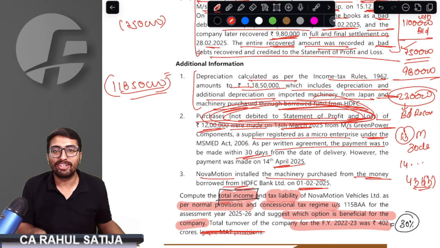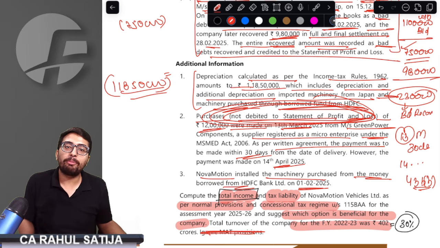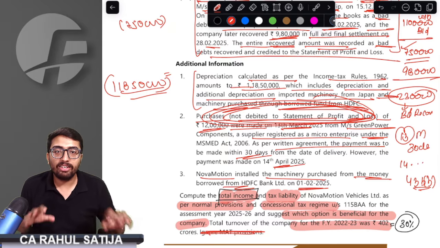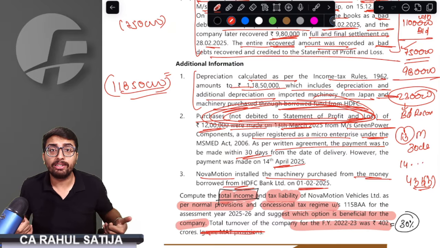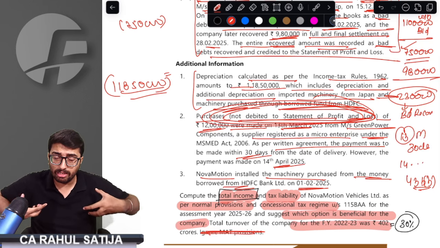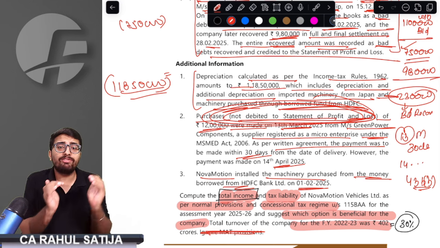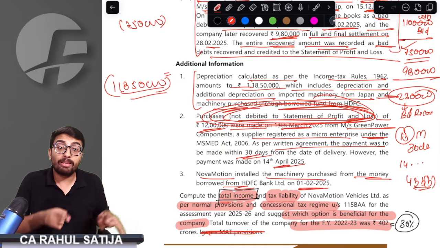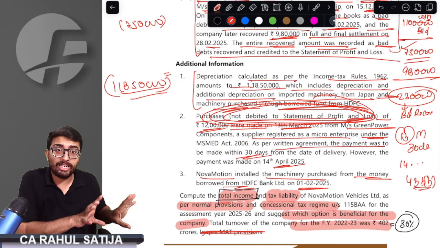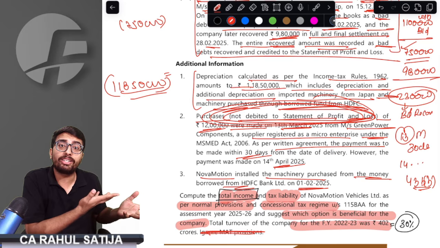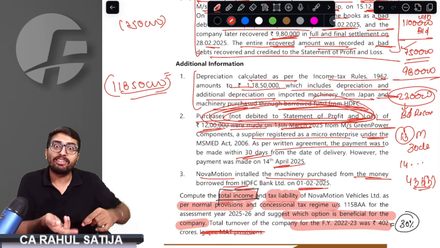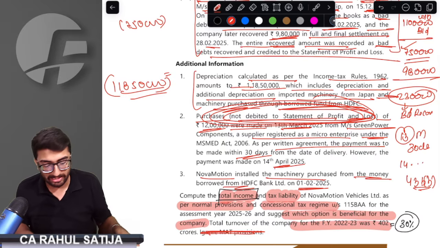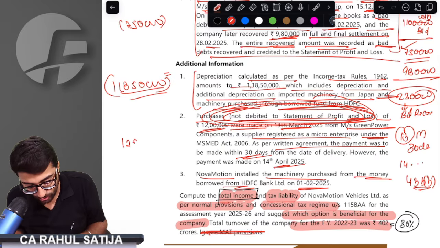Why, sir? Because under 43B we never say that expense should be debited to P&L. We say that expense should be paid. Even if certain expenditures are not debited to P&L, if they are not paid, they are still disallowed. For example, GST payable. I have taken this example numerous times in class, that even if GST payable is not paid up to the due date of ROI, then it is added back to your income. Similarly, in this case, for micro, small, medium enterprises, if you have not paid this sum up to the date of ROI, then it shall be added back despite you have not taken deduction of that expenditure. Therefore, 12 lakh would be added to your income.